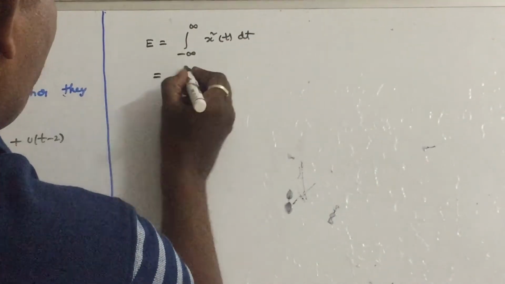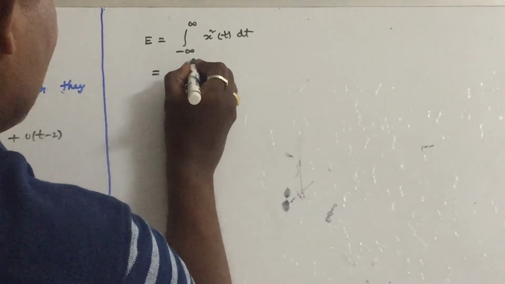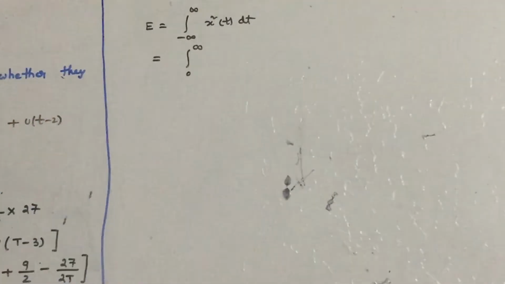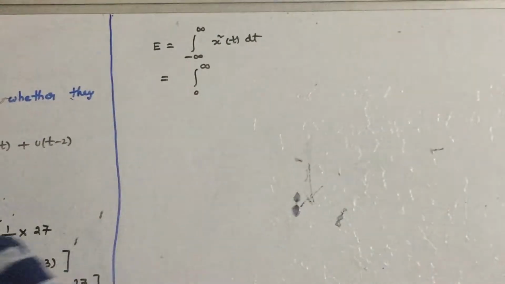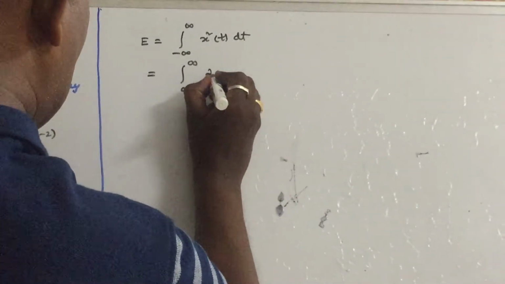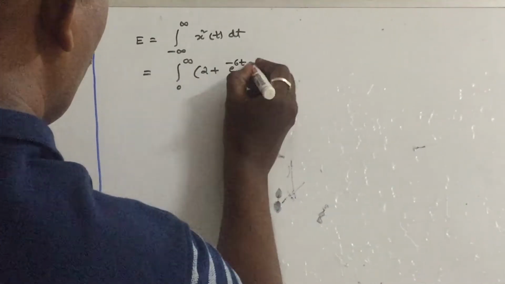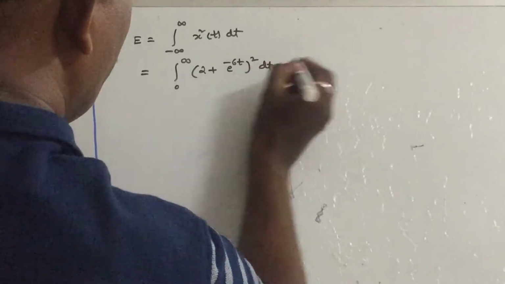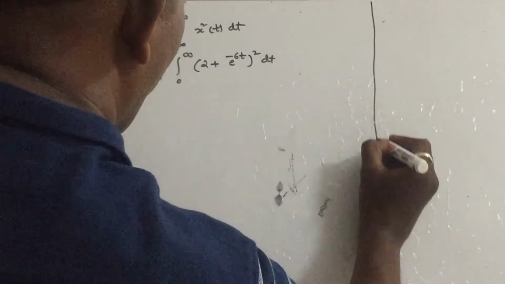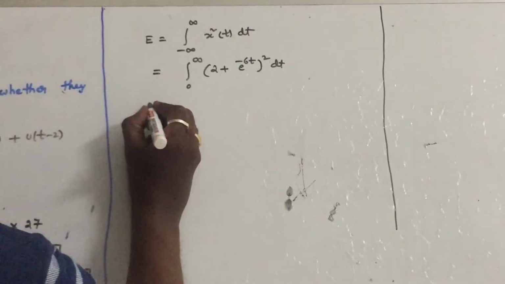Remember that. Because of u of t, the signal is always existing from 0 to infinity. So what is the signal in this duration? The integral of 2 plus e power minus 6t, whole square, dt. Let us square the signal.